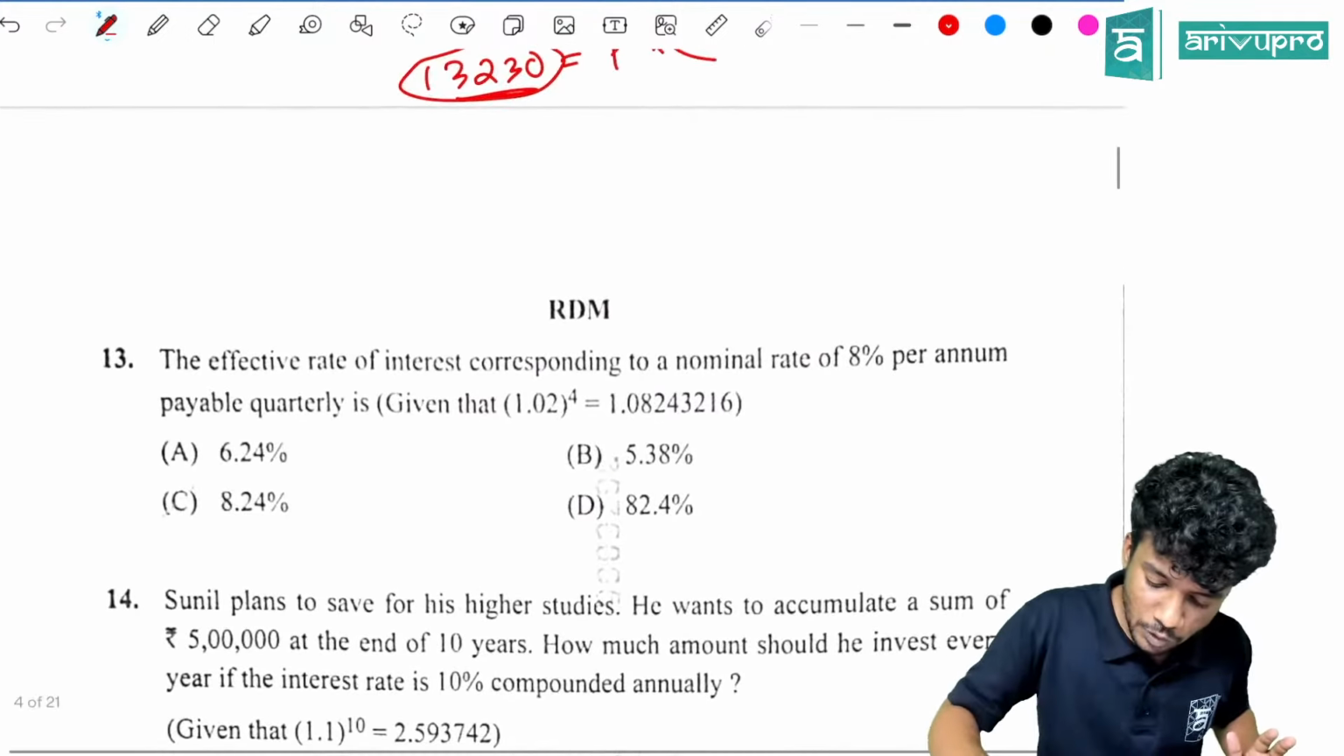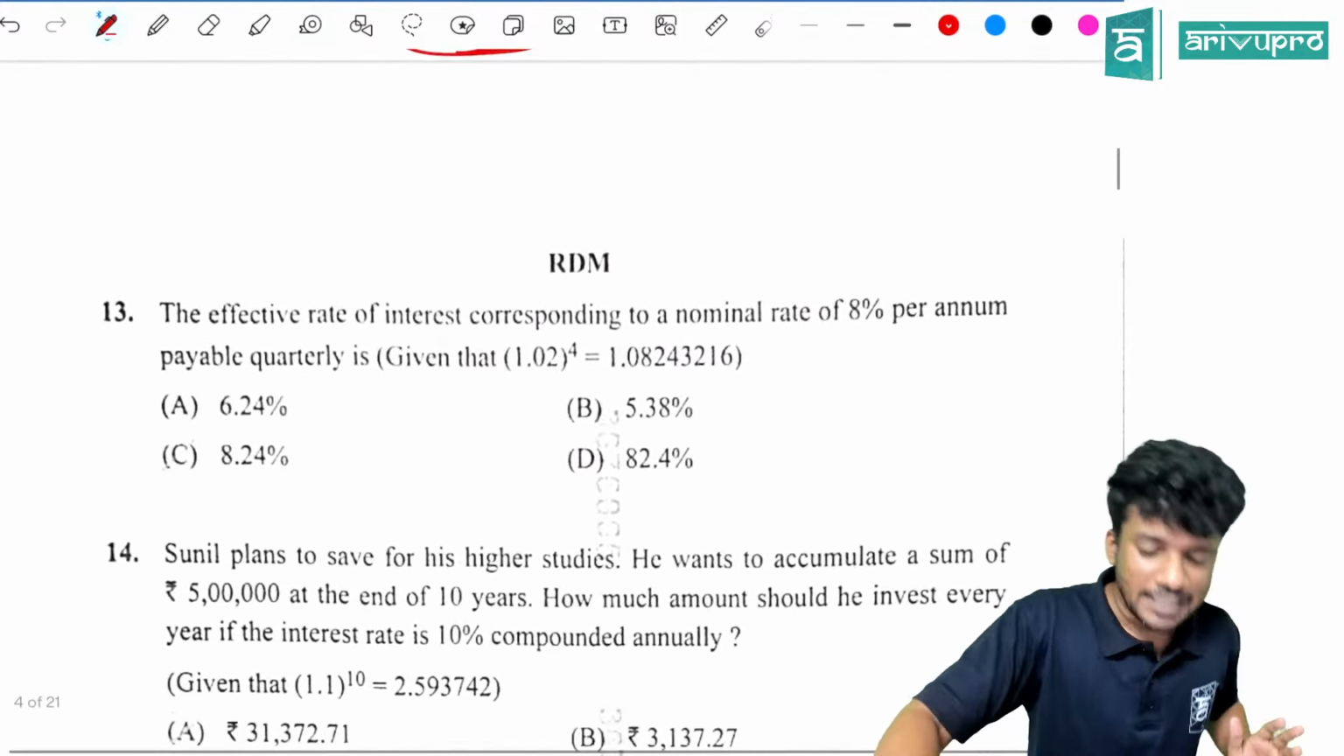Yes. Next question, people. The effective rate of interest corresponding to a nominal rate of 8% per annum payable quarterly is, what is the question? Direct one. So they have also given you a tip. What is that?